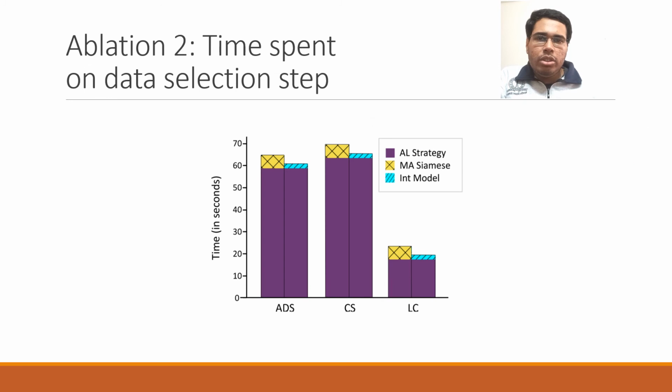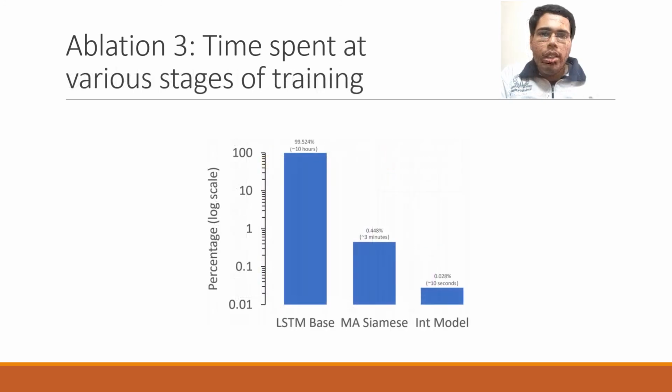The second ablation shows the comparison of time taken for one data selection step in the machine translation task by our models. It can be observed that active squared learning adds only a negligible overhead to the overall process, which is just around 1/12 of the time taken by the active learning strategy. The third ablation shows the comparison between various components of our approach in terms of training time for the machine translation task. It can again be observed that the method adds a negligible overhead to the overall training time. It's just around 0.45% of the total time taken by the base model.